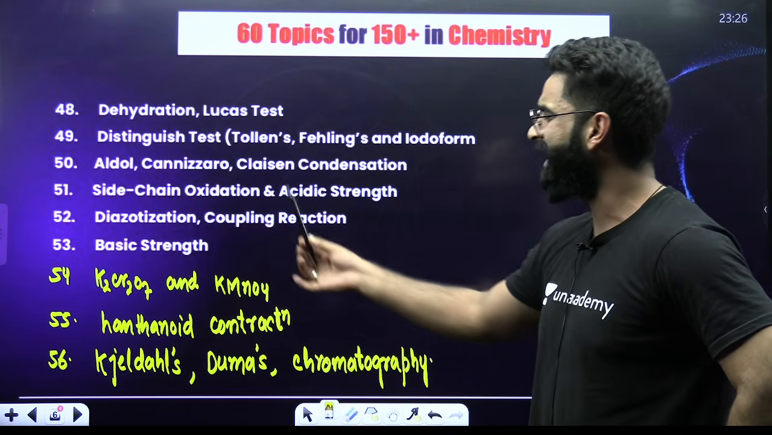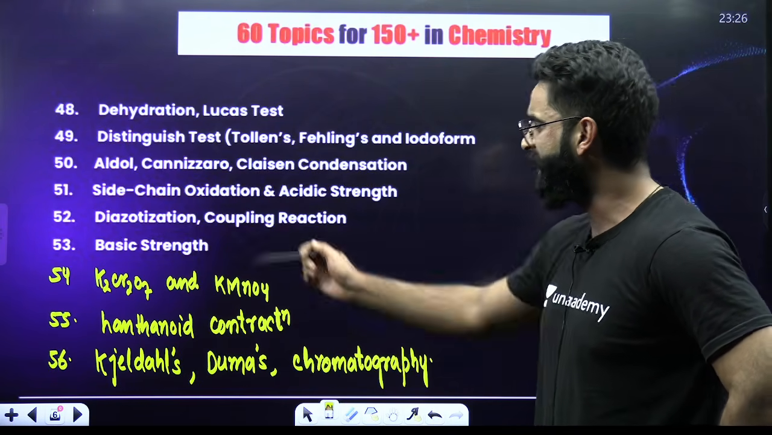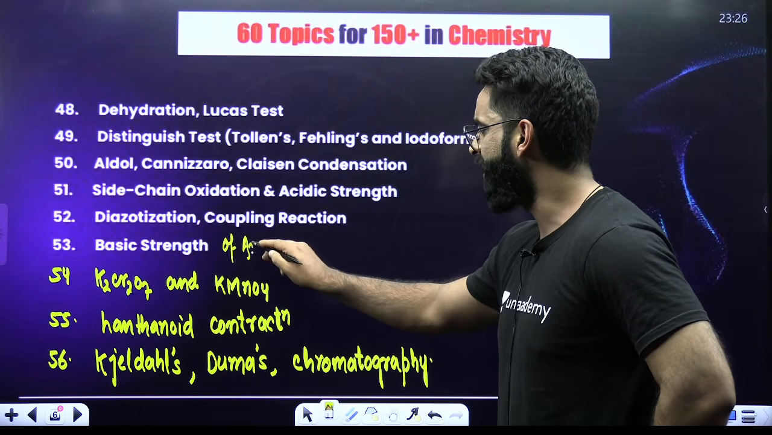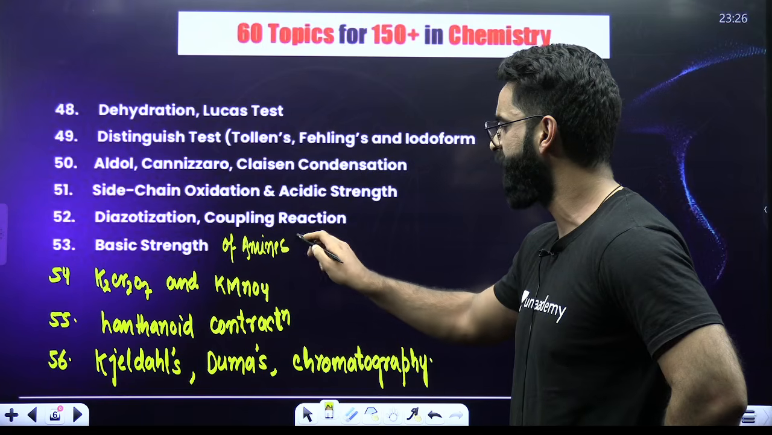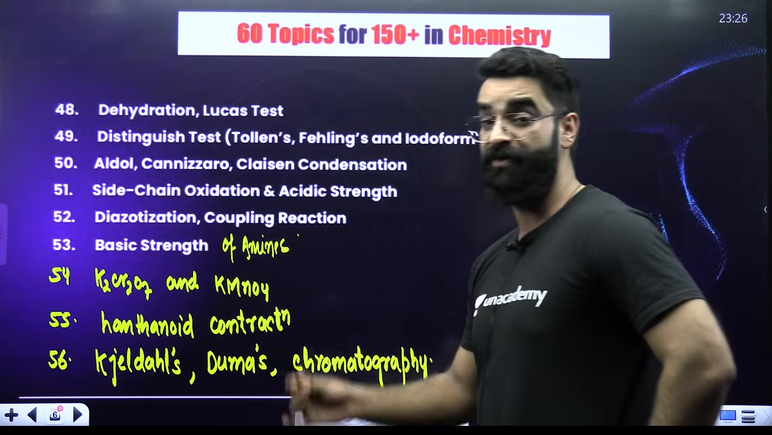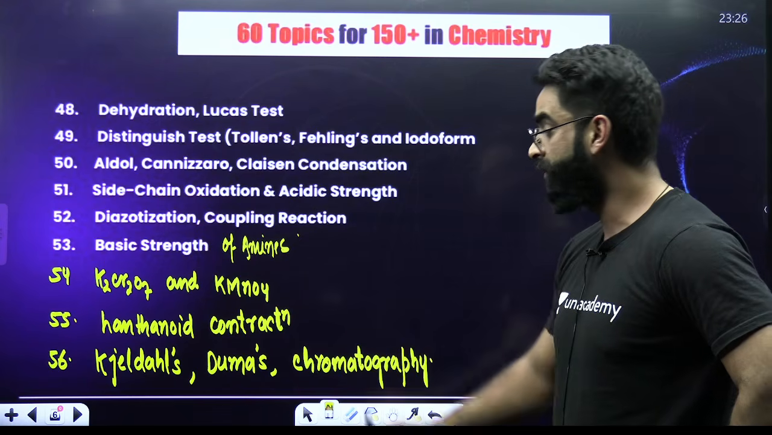Claisen condensation, side chain oxidation and acidic strength, diazotization reaction, coupling reaction, basic strength of amines. Again, one important topic from which questions are frequently asked. Your d and f block elements, that includes your K2Cr2O7 and KMnO4 preparation, properties, lanthanoid contraction.